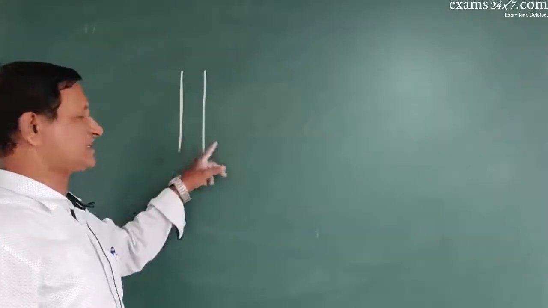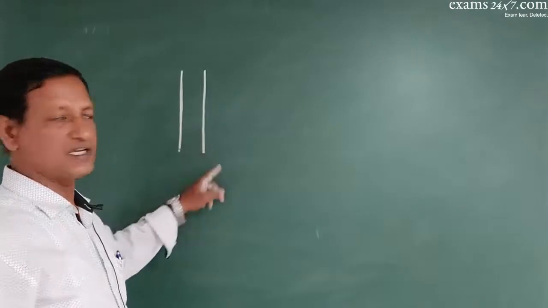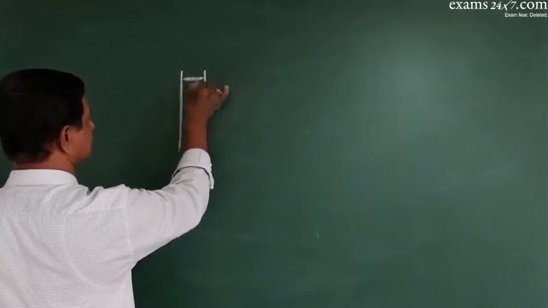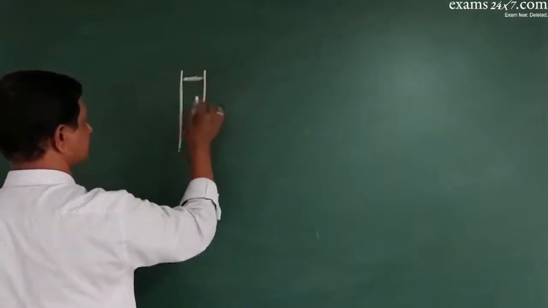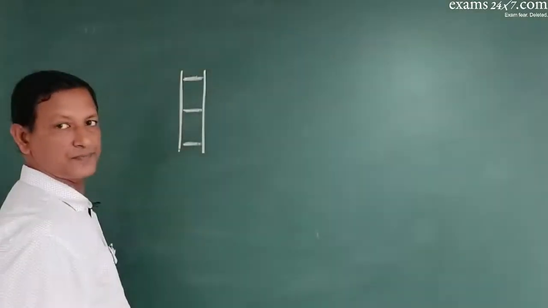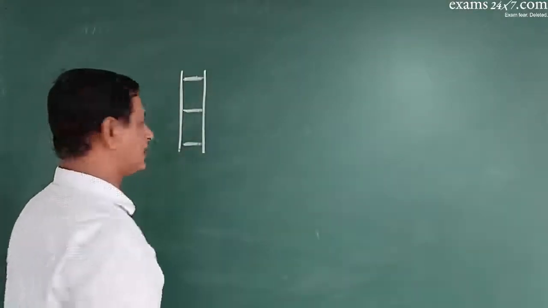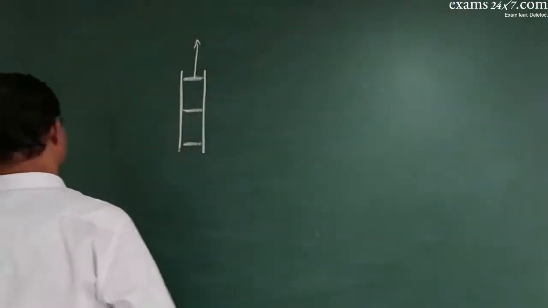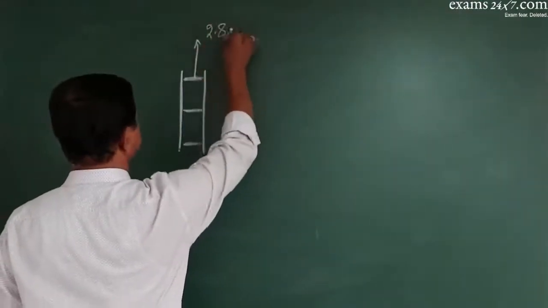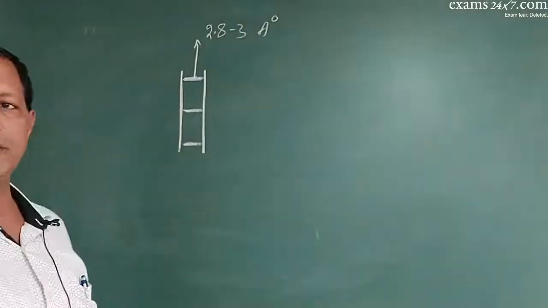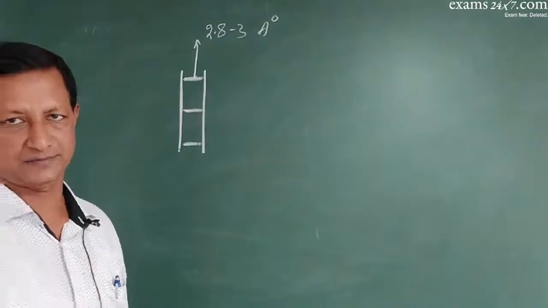Now these two strands combine with each other with the help of a hydrogen bond. See, this is the hydrogen bond between the two polynucleotide strands. How that happens, I will tell you later. Now the length of this hydrogen bond is always 2.8 to 3 angstrom units.